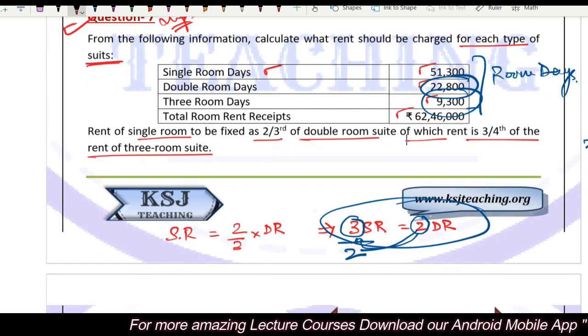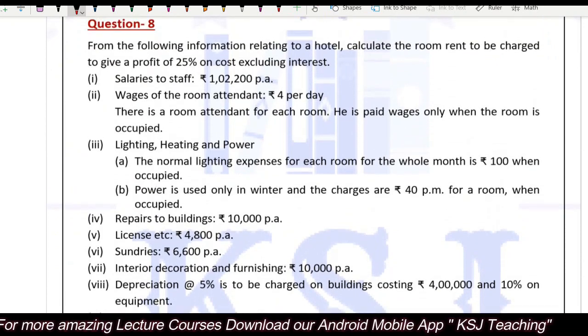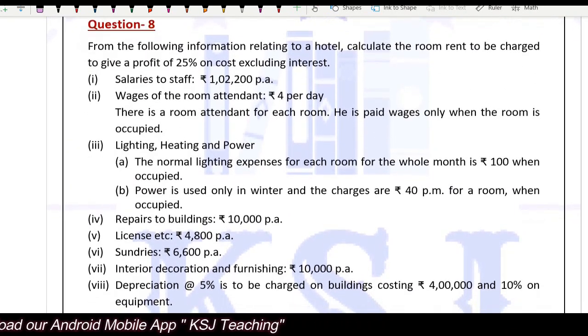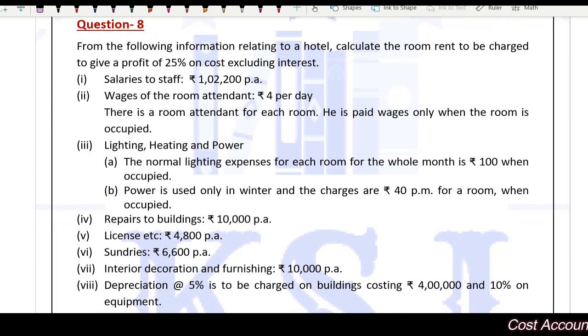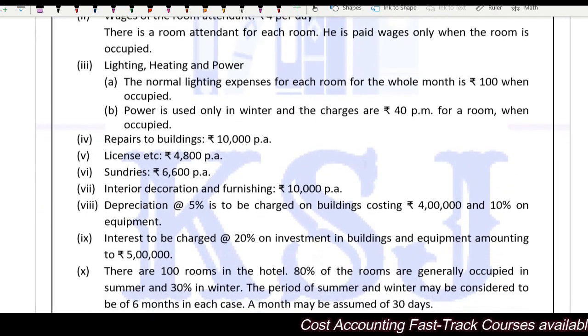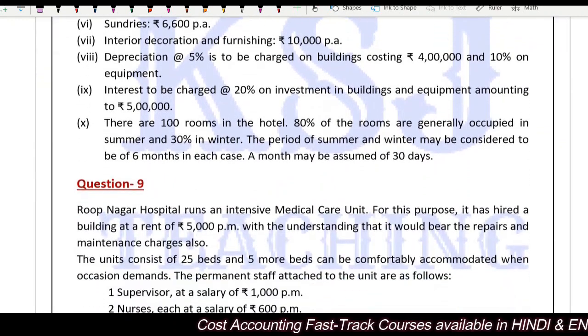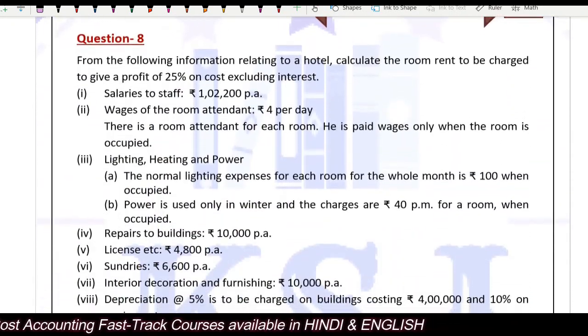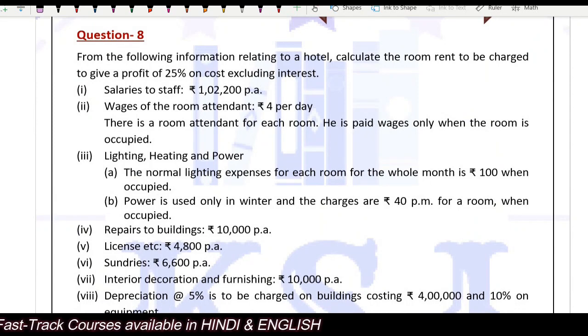So we are done with the hotel costing with this. There is question number 8 also. We will discuss this question in the next lecture. It will be a lengthier one. In the next lecture, we'll do question number 8 also, because this is on the hotel, and then we will do the hospital costing also. We'll try to discuss the hospital costing in the next lecture.